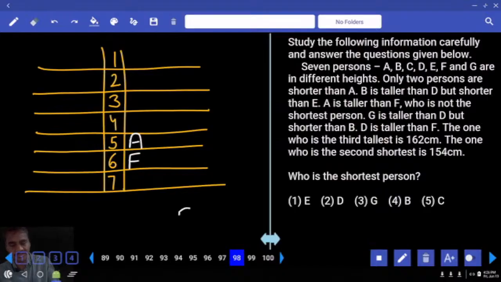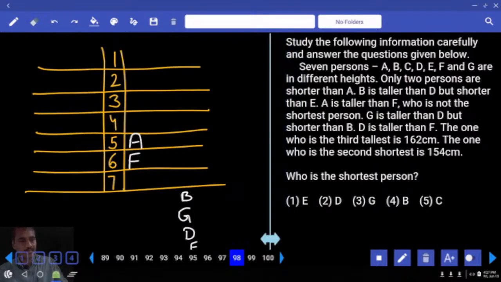G is shorter than D, G is shorter than whom? D, but shorter than B. And D is shorter than F. Any other information left over here? Now A is shorter than F, and F is not the shortest person. And G is shorter than D, but shorter than B. And D is shorter than F.